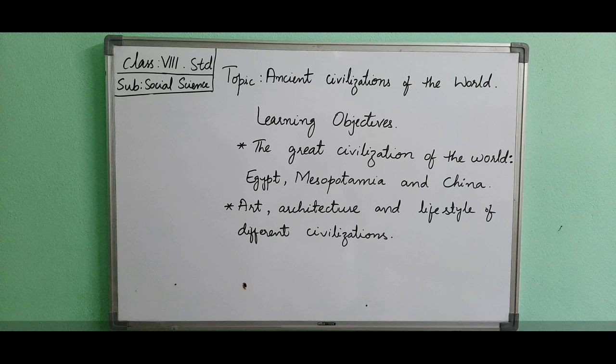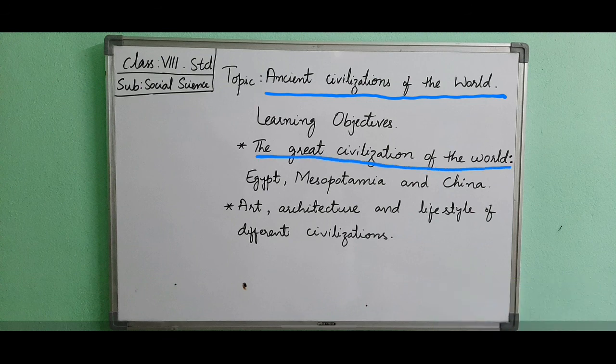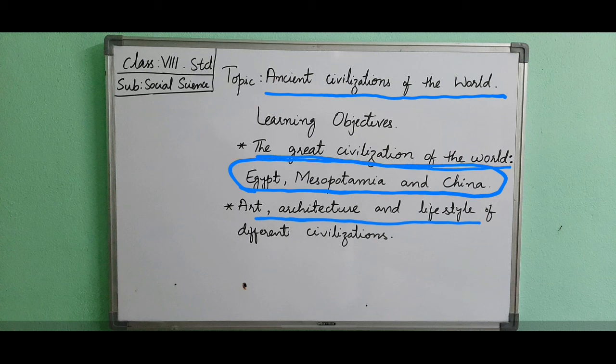Hello everyone. Today we will study ancient civilizations of the world. In this chapter, we will cover the great civilizations of the world. We will also discuss three civilizations: the Egyptian civilization, the Mesopotamian civilization, and lastly the Chinese civilization. After that, we will also discuss the art, architecture, and lifestyle of different civilizations.